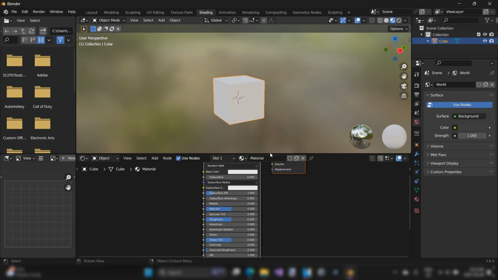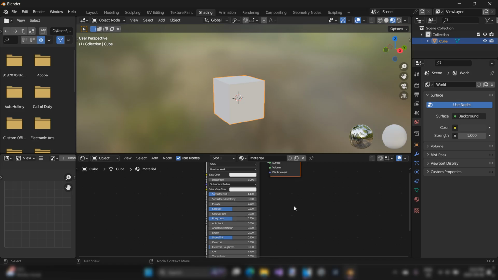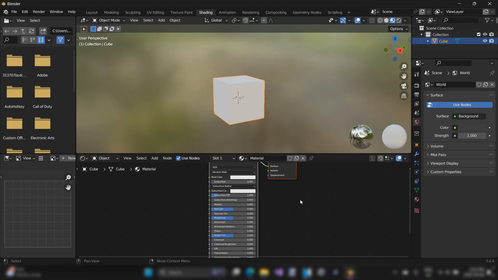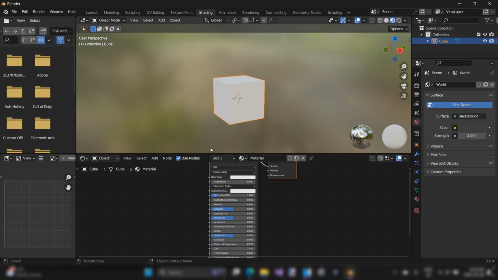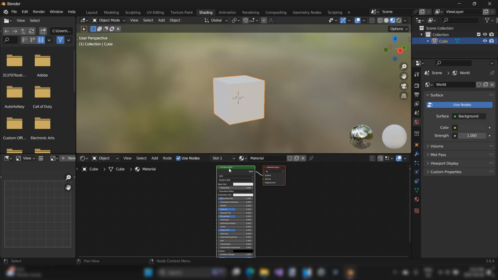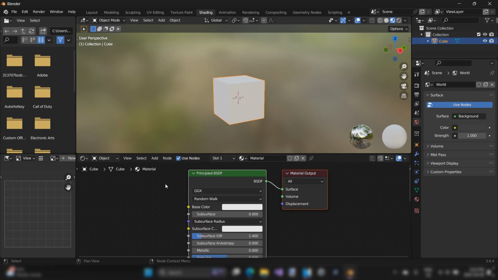All right, this is where all of the magic happens with materials and shading and UV unwrapping and all of this stuff. And we can't even get that in depth right now because we're going to take this slow. So I'm going to show you a really basic way to get this material onto your object in Blender. You should see this Principled BSDF.